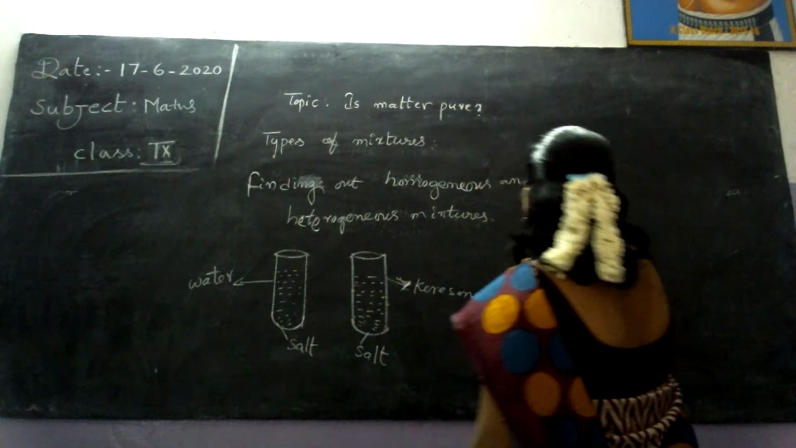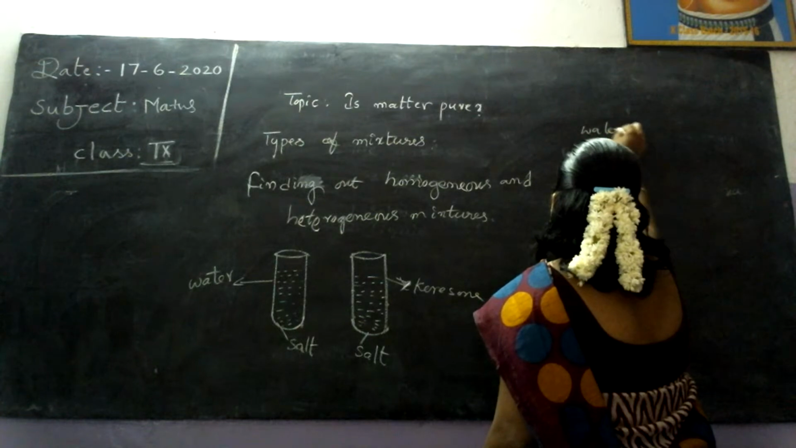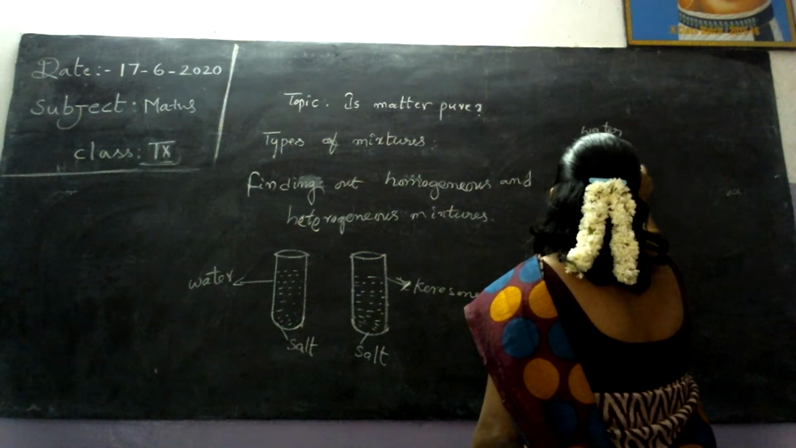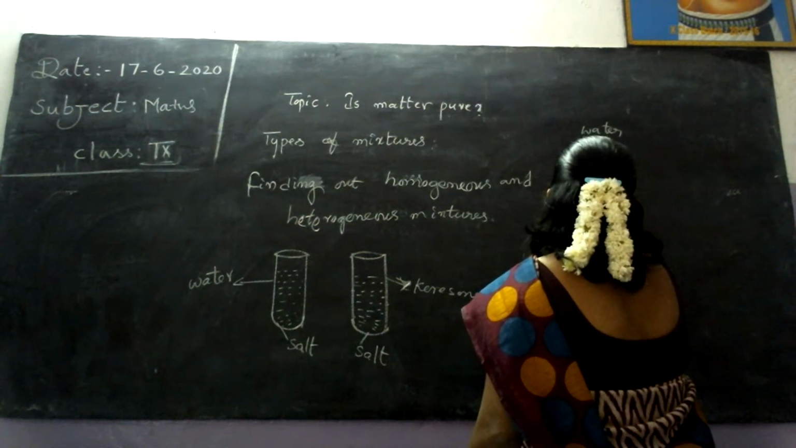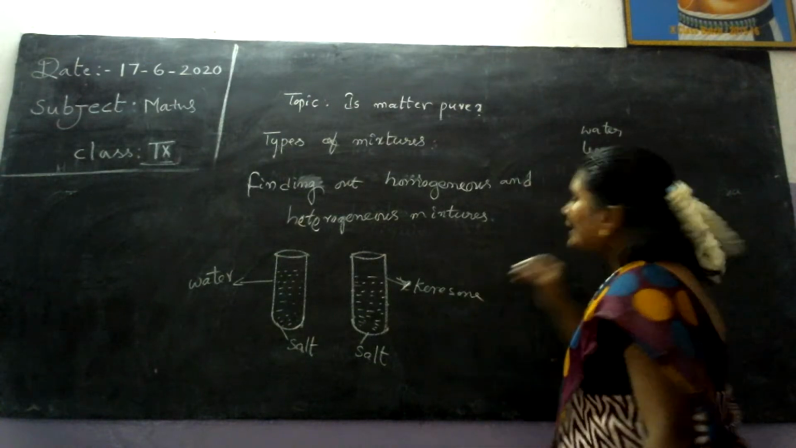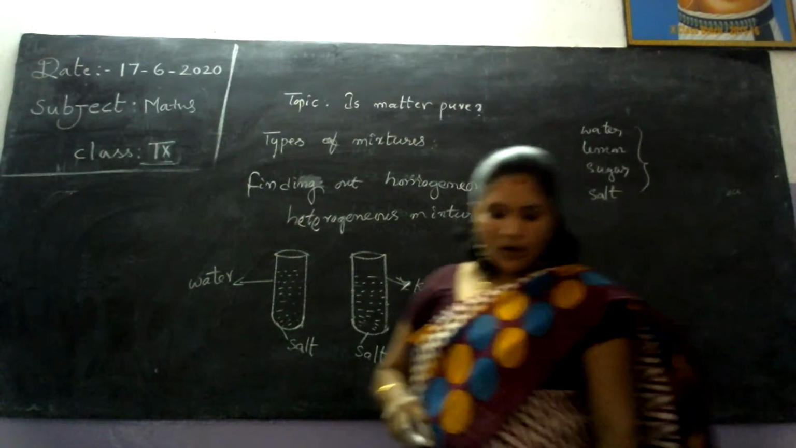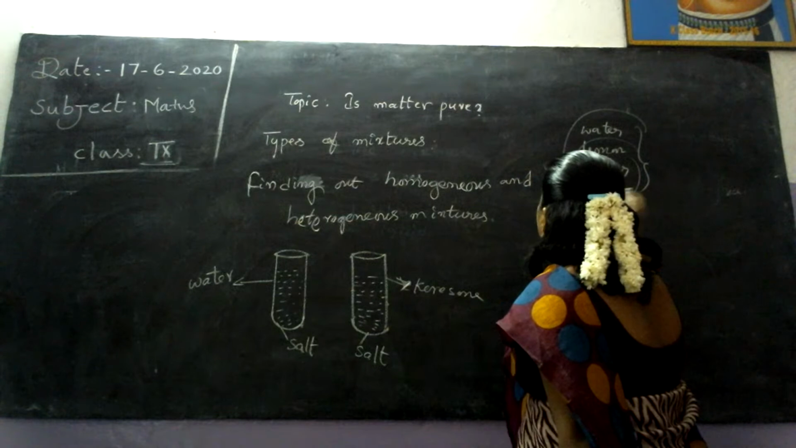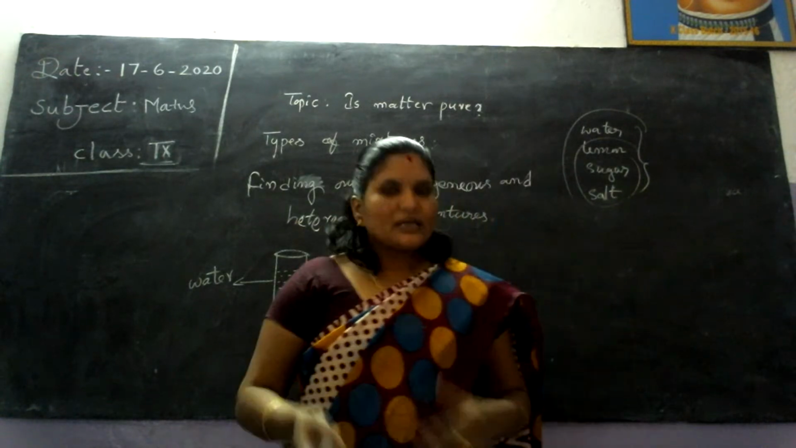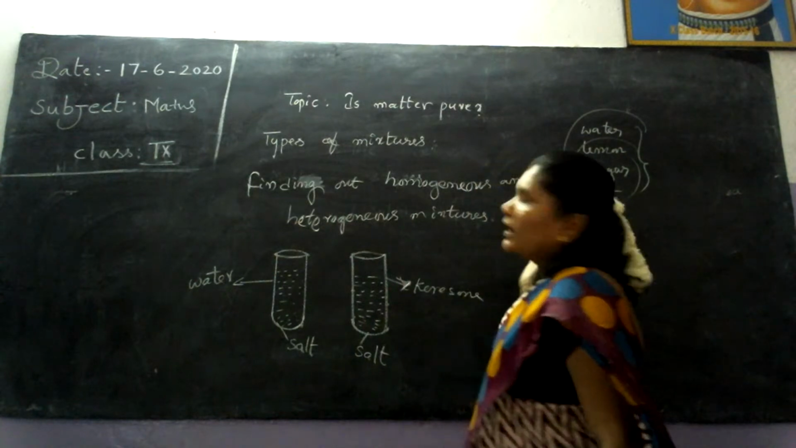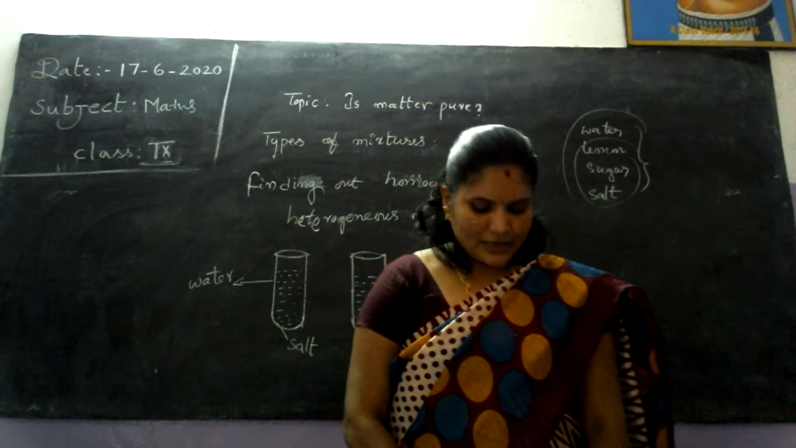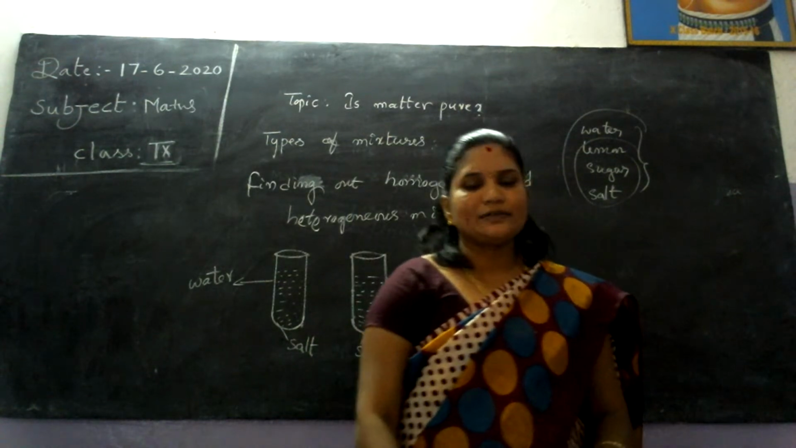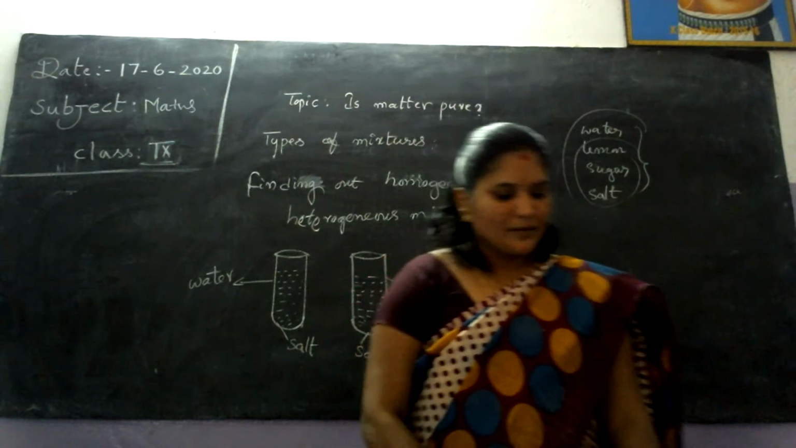So we take water, lemon, sugar, salt to prepare a soft drink. These ingredients, lemon, sugar and salt, are totally dissolved in water. We prepared a drinking water. Such mixtures, in which the substances are totally dissolved, we call homogeneous mixtures.